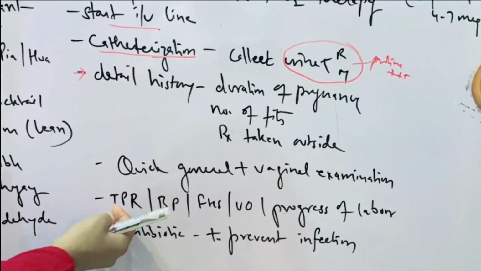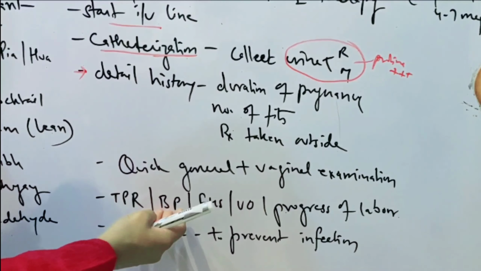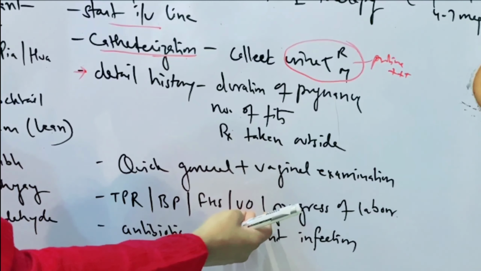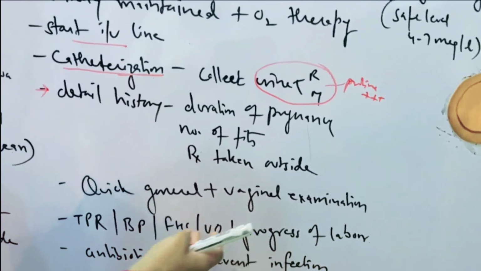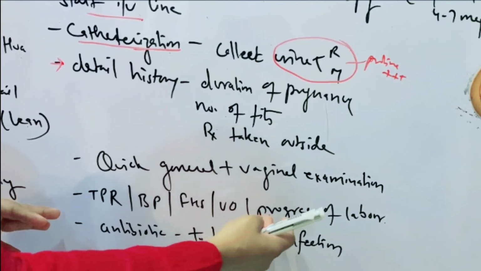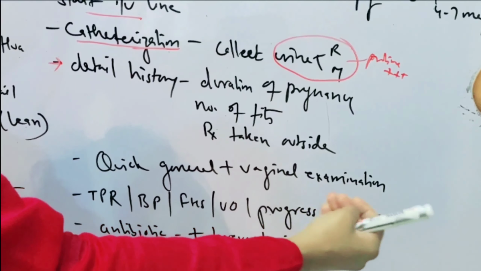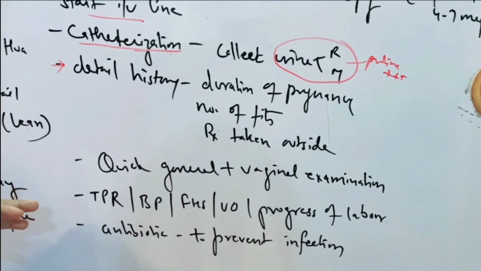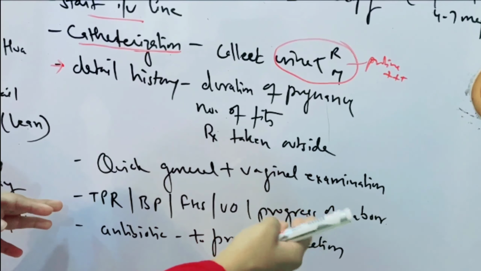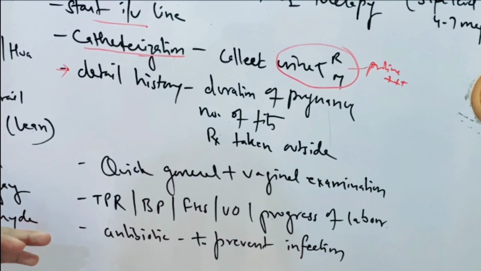TPR, that is temperature, pulse and respiration, blood pressure, fetal heart sound, urine output and the progress of labor charting, and this charting is very important in case of fits. So if urine output is normal, progress of labor is okay, it's well and good, fetal heart sound is good, then we will go for normal delivery, and if progress of labor is not there then we will directly go for the cesarean section.